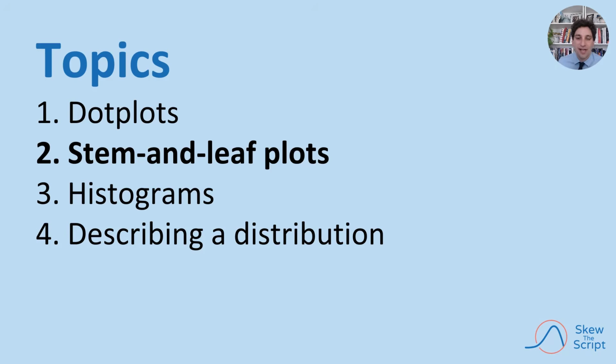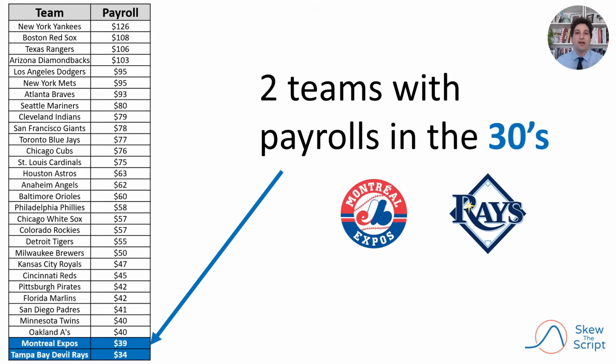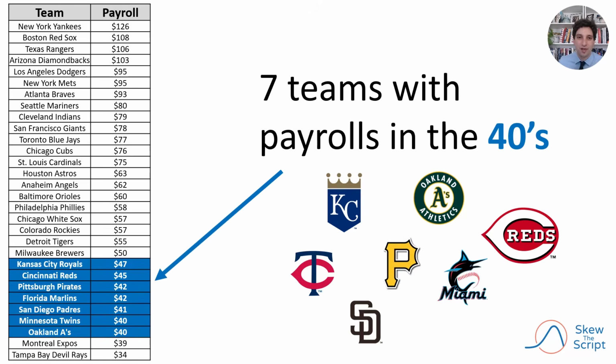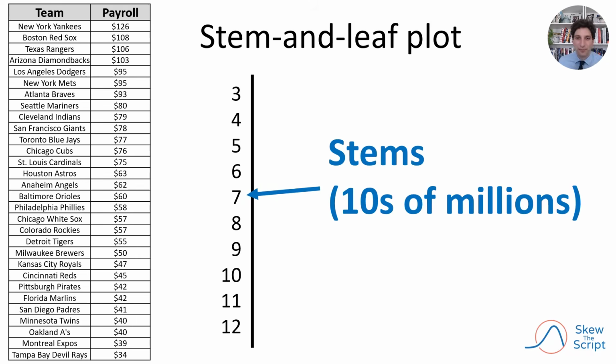That brings us to the next type of quantitative variable graph that we're going to look at, stem and leaf plots. To make a stem and leaf plot, we first have to figure out how we'd like to group our data. We see that we have 2 teams with payrolls in the $30 million range. We have 7 teams with payrolls in the $40 million range. We have 5 teams in the $50 million range, and so forth.